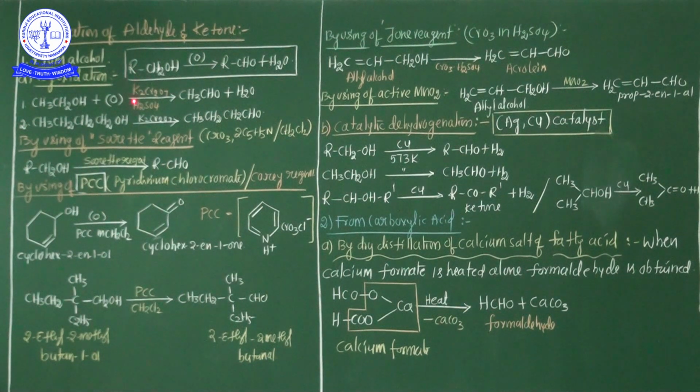The presence of acidified solutions is very important. What kind of acidified solutions are used in the oxidation process whenever you prepare aldehydes and ketones with the help of alcohol? Potassium dichromate or potassium permanganate or manganese dioxide or chromic anhydride. Chromic anhydride means CrO3. So here ethyl alcohol is oxidized with the help of K2Cr2O7 to easily prepare the aldehyde. See one more example here.